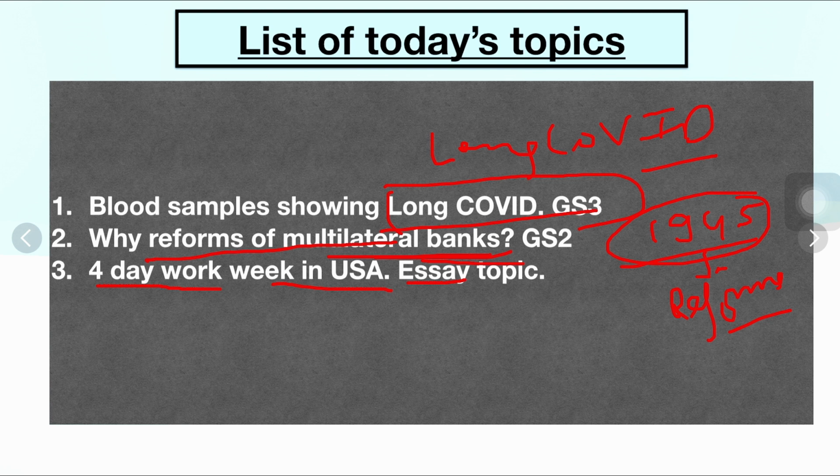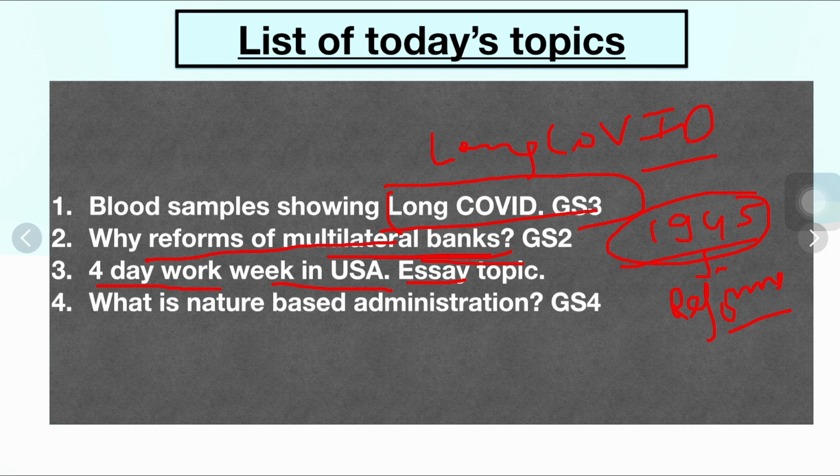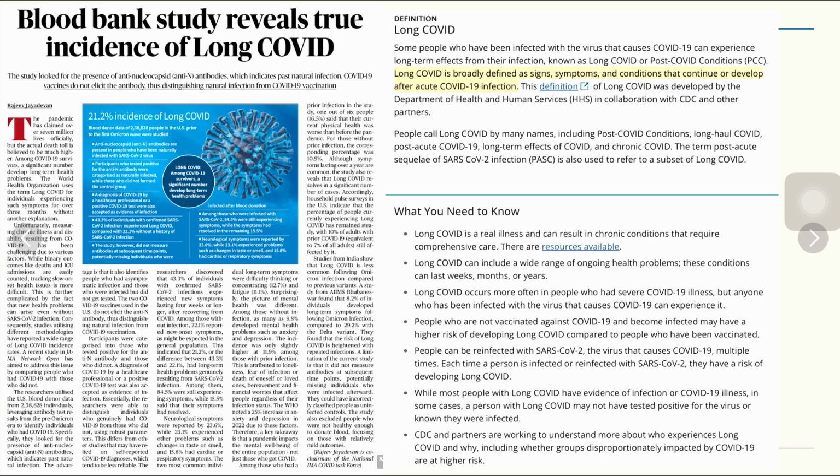Third one is the 4-day work week in the United States of America. What are its benefits, why is it being brought in, and what will be the challenges? We would be understanding it. Number four, what is nature-based administration? So we would also be trying to learn about it.